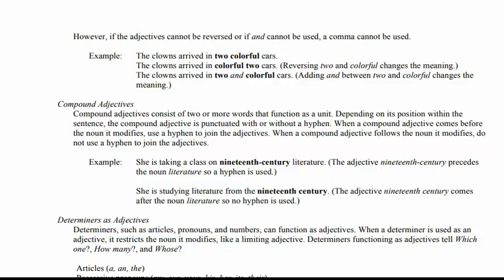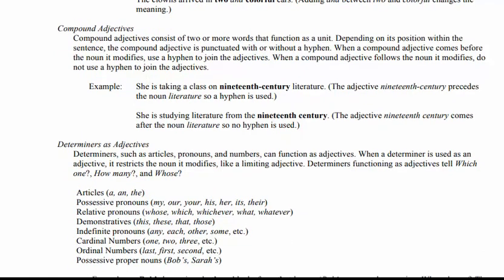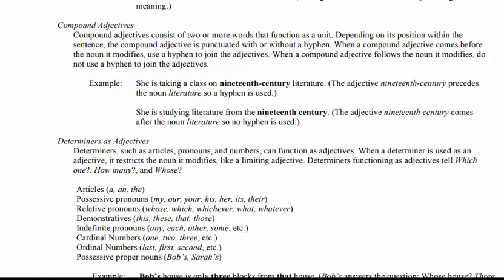In this type of adjective, we also use the articles a, an, and the, then possessive pronouns my, yours, his, her, relative pronouns whose, which, whichever, demonstratives this, these, that, those, indefinite pronouns any, each, other, cardinal numbers 1, 2, 3, ordinal numbers last, first, second, and possessive nouns Bob's, Sarah's.